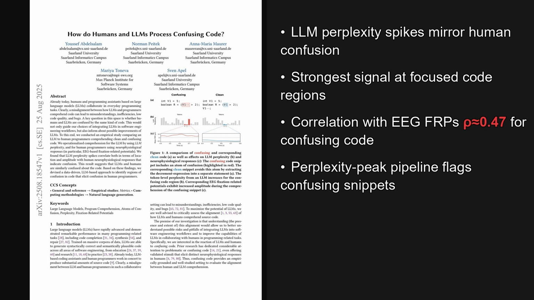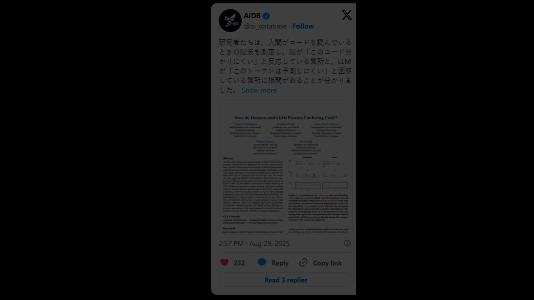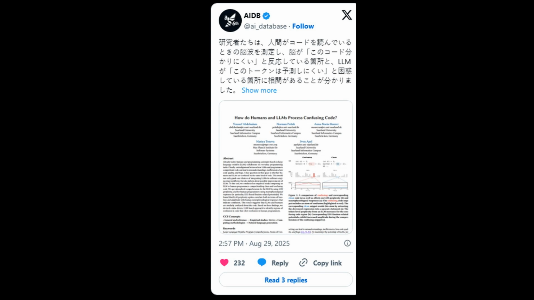In short, the study shows that token-level perplexity spikes map to human confusion over atoms of confusion, and a detection pipeline can flag confusing regions at scale. On X, a Japanese post highlights that brain responses indicating human confusion align with model perplexity spikes at difficult code tokens, emphasizing the shared confusion signal and practical uses for flagging confusing regions. Engagement looks solid with about 232 likes.